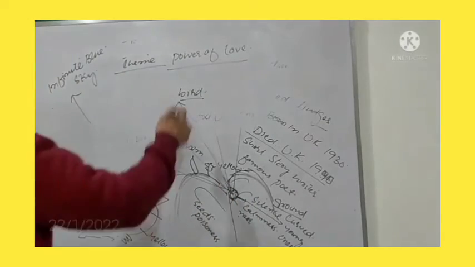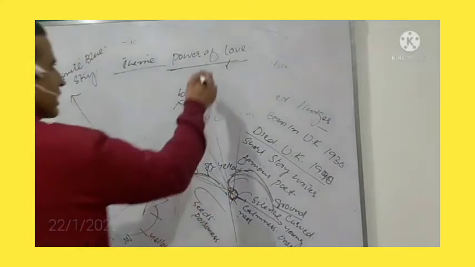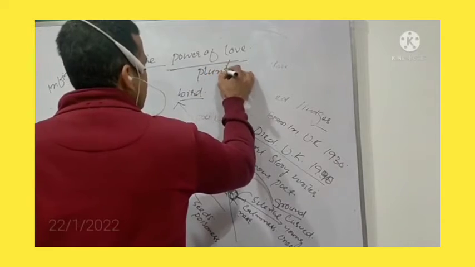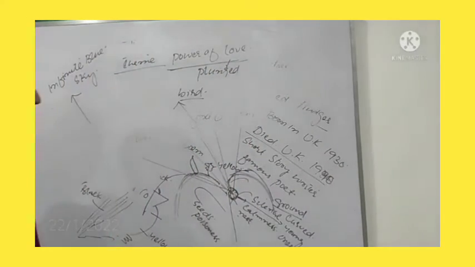Because of this very love, this bird has plunged her life in danger, not only her own life but also the life of the